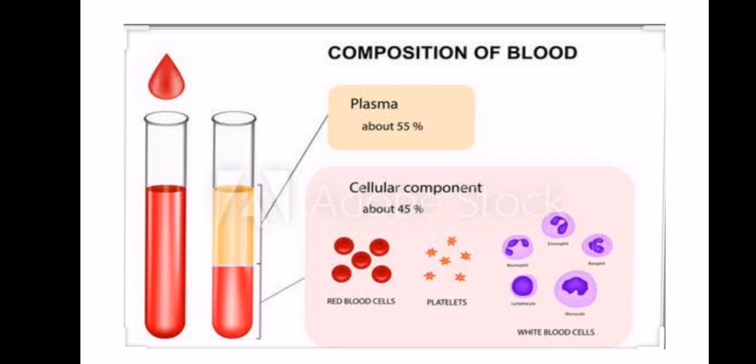Plasma is mostly water, and it is composed of dissolved substances that are soluble in the water: nutrients, ions, proteins. We will see later. So basically, plasma is the ground substance in which the red blood cells, white blood cells, and platelets are flowing. Okay, this is the composition of blood. Basic composition: plasma plus cellular component.